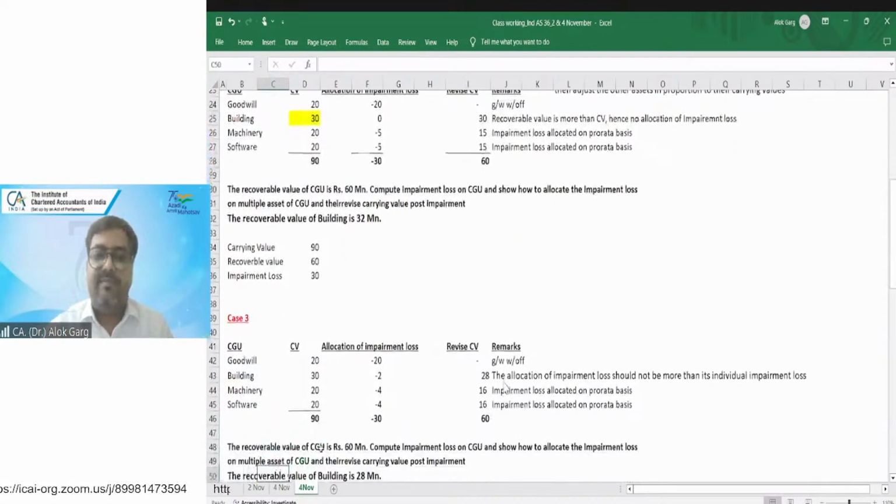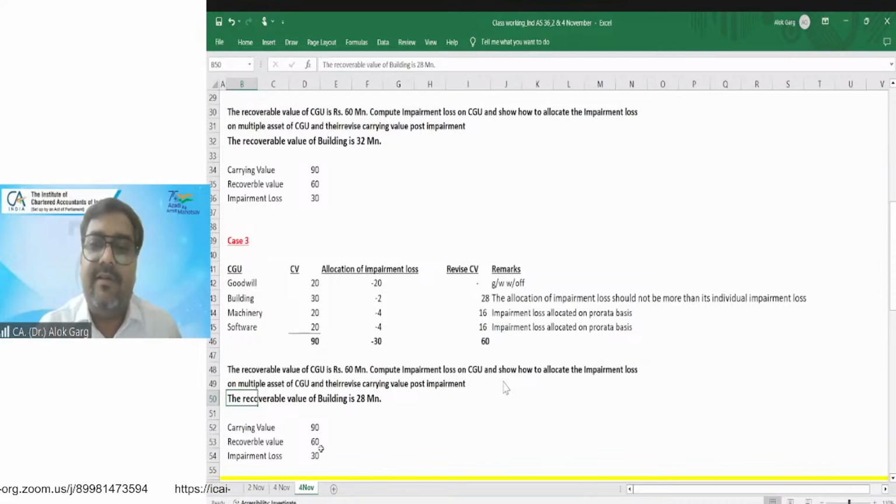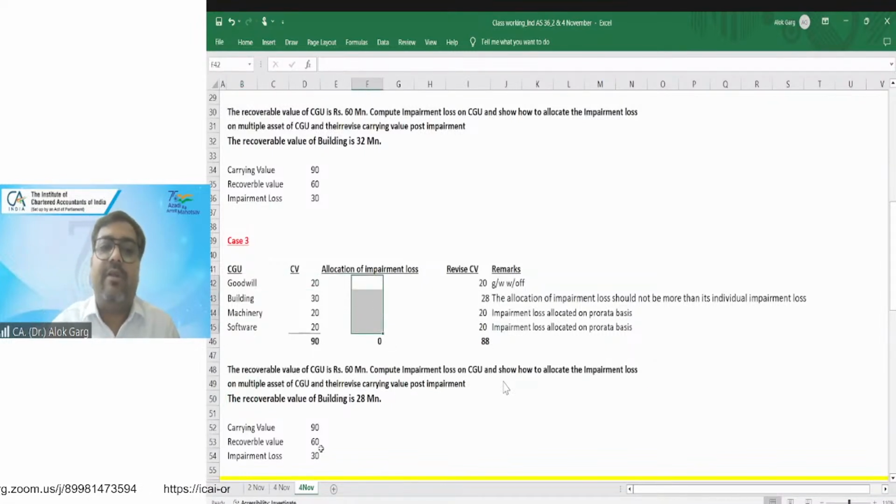Third case. The recoverable value of the cash generating unit is 60 million. The carrying value is 90 million. 30 million is impairment loss. The recoverable value of building is 28 million. It is given as 28 million. Right? Now what happens? Again, I will allocate the impairment loss. Out of 30, the entire 20 will be here.